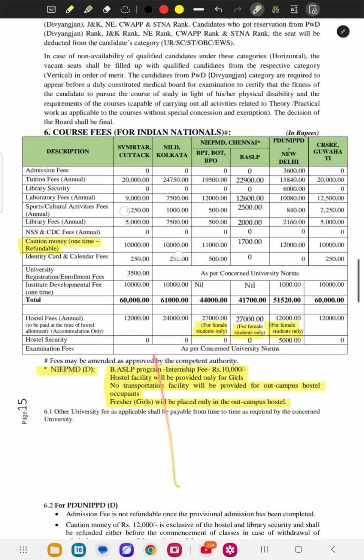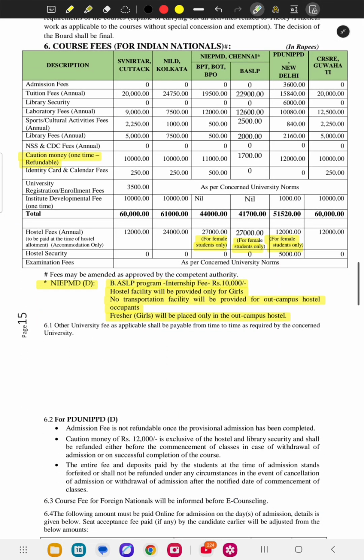Now these are some course fees, you can check here for every college. Here the total course fee is given, this is for every year, so you can check, except this caution money, which is one time refundable. If you remove this, it is one time only. That is your college fees for 4 years.